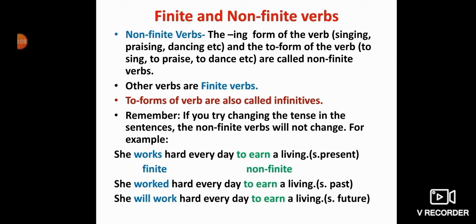You see, she will work hard every day to earn a living. So here you see, children, in all three sentences your finite verb is changed as per the tenses, present, past and future. It becomes works, worked or will work. But the non-finite verb does not change. Here you can see in all three sentences it remains the same: to earn. Okay.